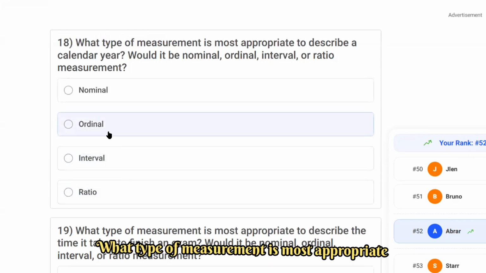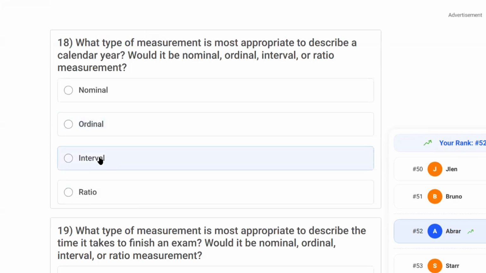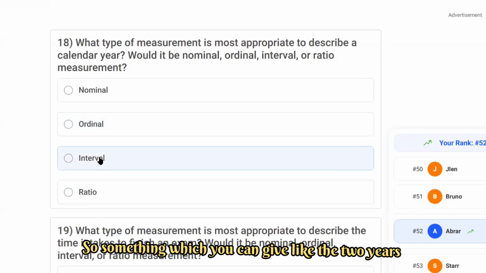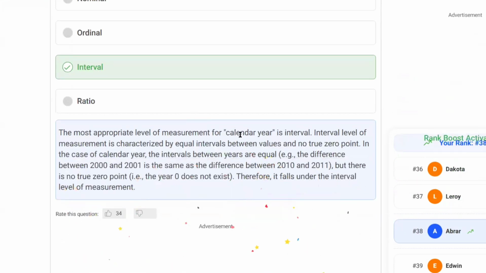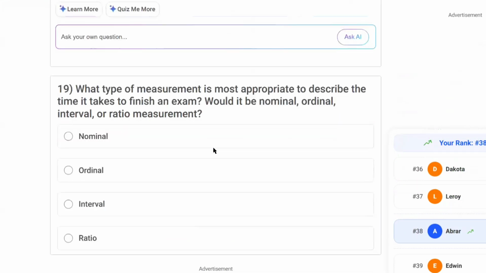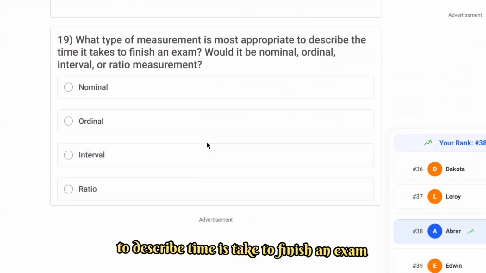What type of measurement is most appropriate to describe the calendar year? In a calendar year we are talking about 2025, 2026, and so on. Then it should be interval data, something where you can give a gap of 2 years. What type of measurement is most appropriate to describe the time taken to finish an exam?